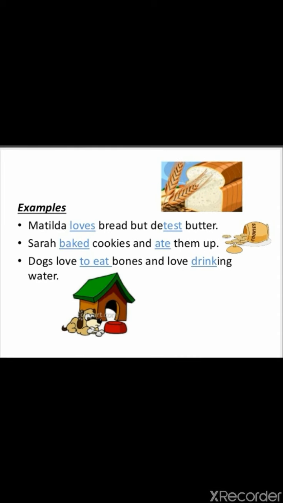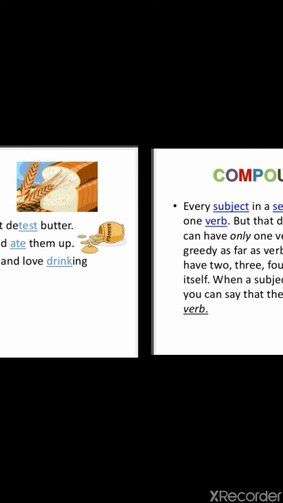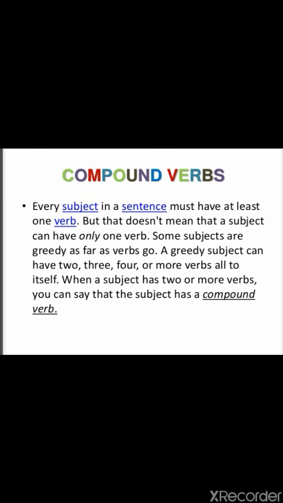Examples are Mathleta loves bread but detests butter. In this sentence we can see that there are two verbs that have been used. Sarah baked cookies and ate them up. Dogs love to eat bones and love drinking water. Underlined words are verbs in this sentence. One subject is taking two verbs, so these verbs are called compound verbs.